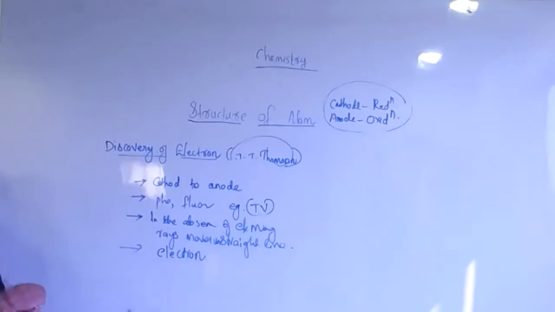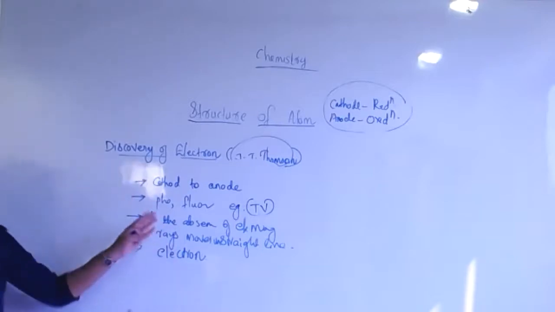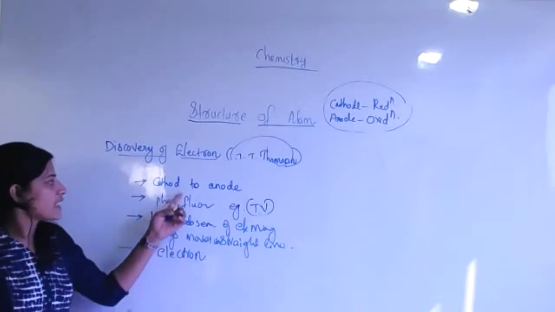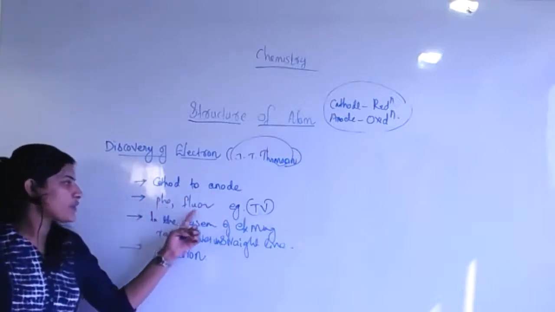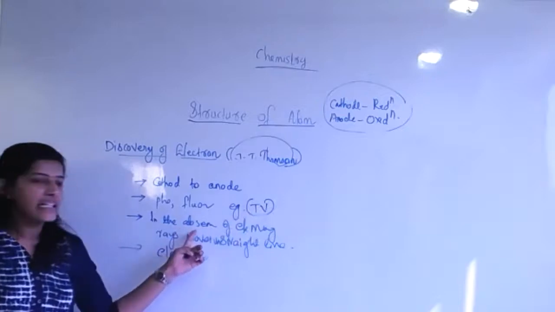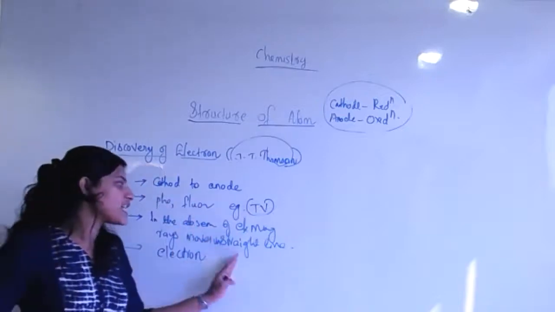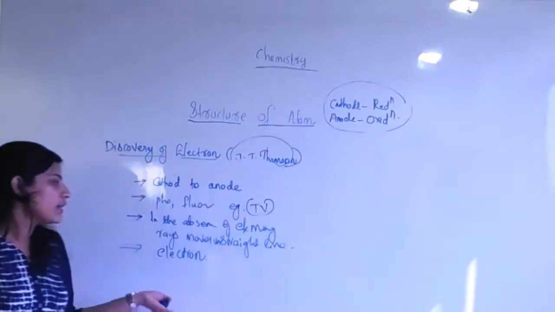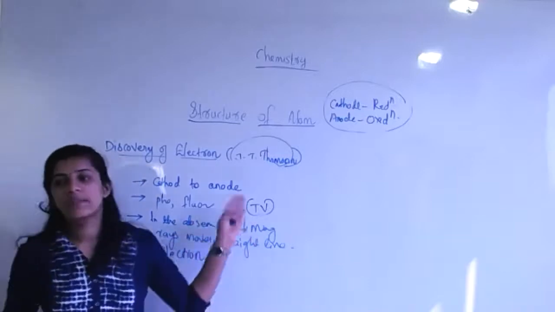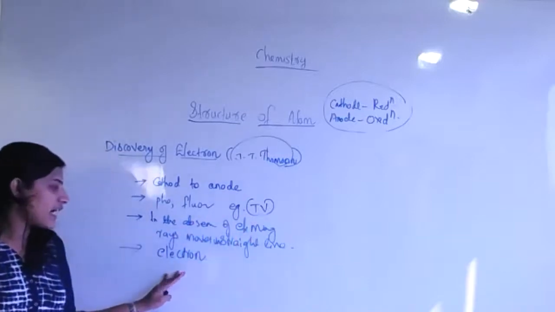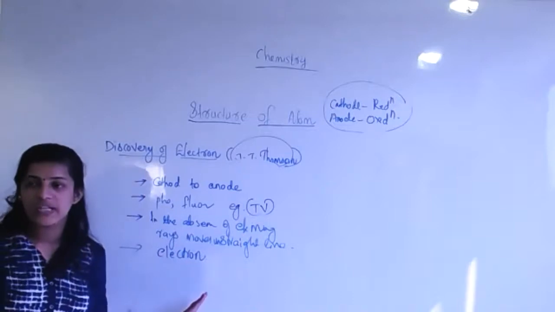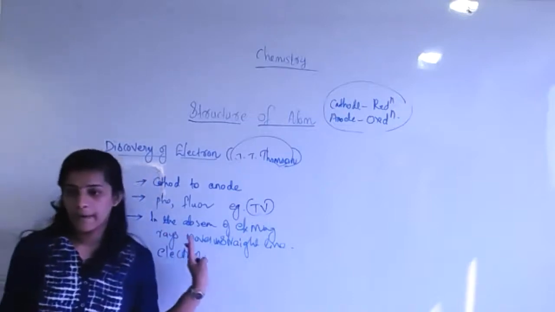Then what happened next? This is over. This much of generalization, everything you want to memorize. Cathode to anode, with a phosphorescent, fluorescent coating material. In the absence of electric and magnetic field, rays will move in a straight line, or in the presence of it, they will show some deviation. Then after that, at the end of the section, we will call it the electron.